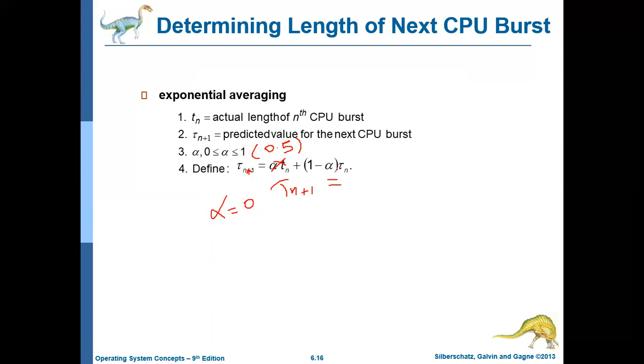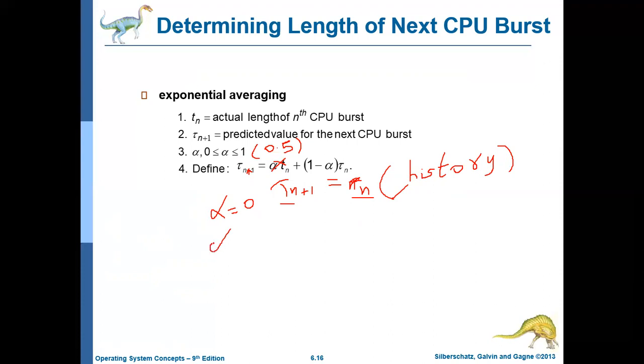And 1 into tau n gives you tau n, and minus alpha tau n also becomes 0. So if alpha is 0, then tau n plus 1 will be equal to tau n. Tau n plus 1 is the predicted value for the next CPU burst, and tau n is the predicted value for the previous CPU burst. So the next CPU burst will only depend on the previous prediction. The history, meaning how this particular process behaved previously, will be totally ignored if you consider alpha as 0.